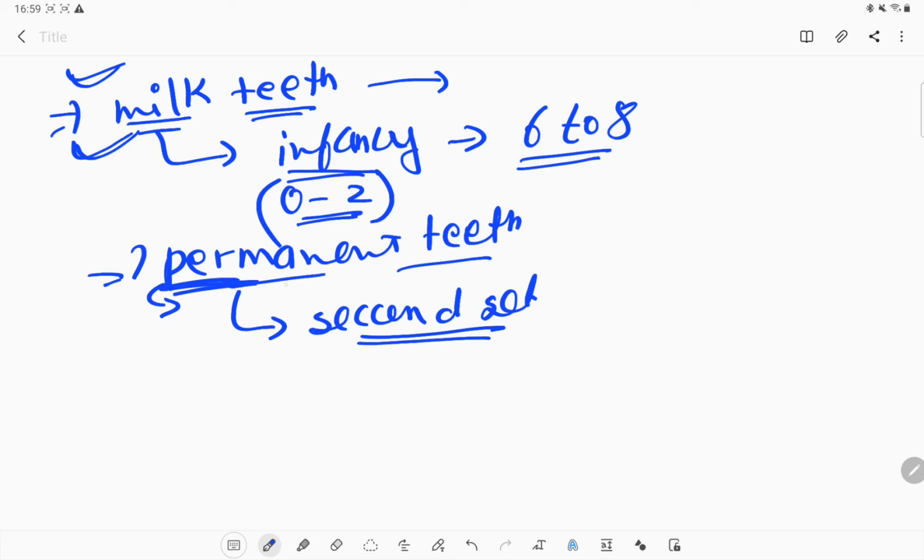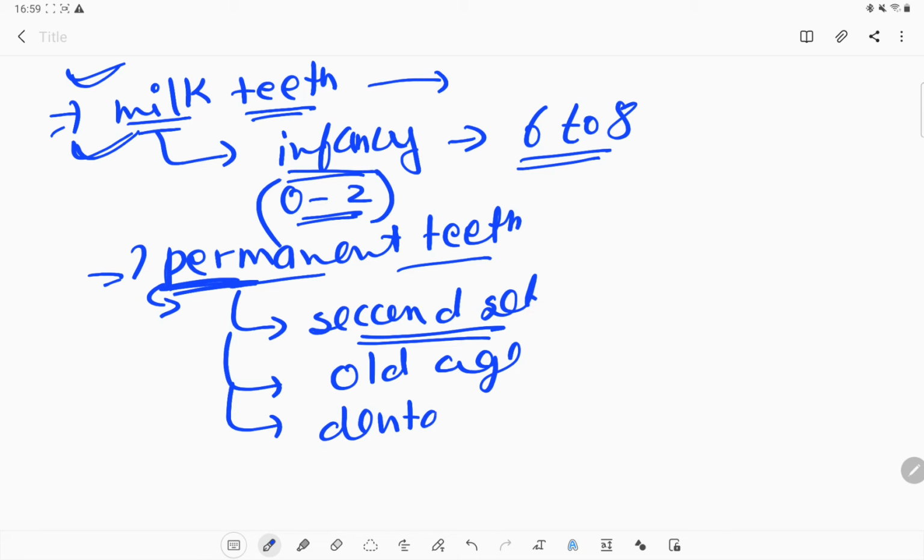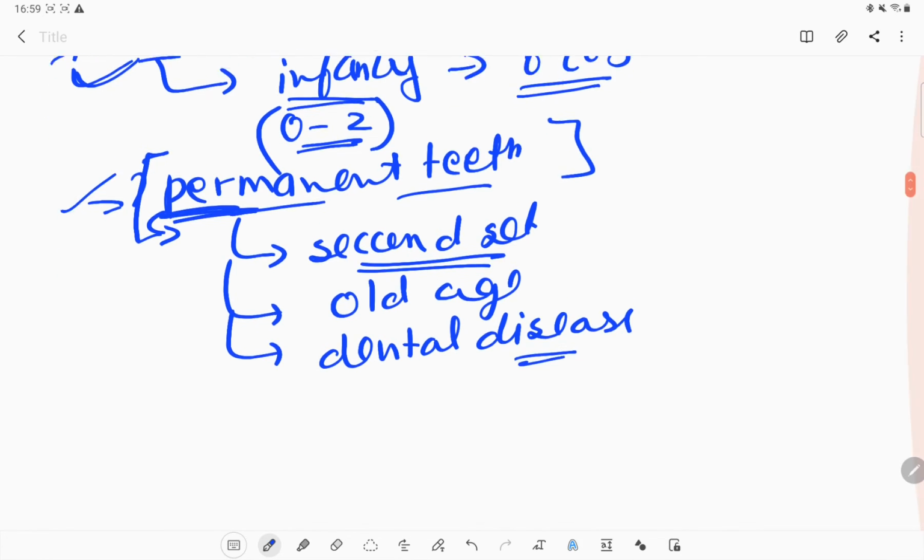Permanent teeth can fall off because of old age, or because of dental disease. But permanent teeth are the only set which cannot be replaced by another set. So these are the two types of teeth present in our body.